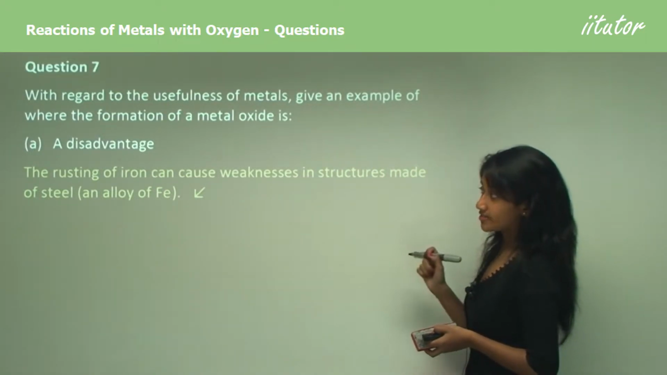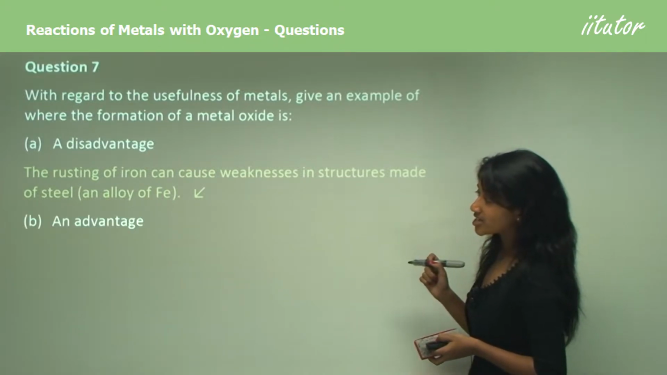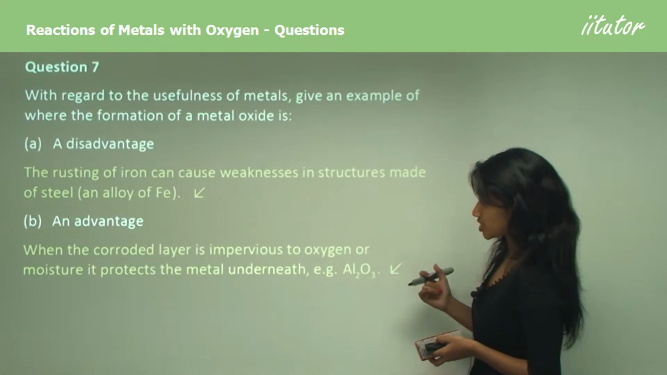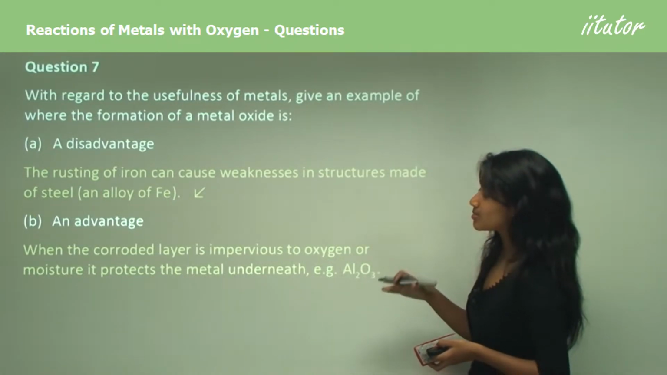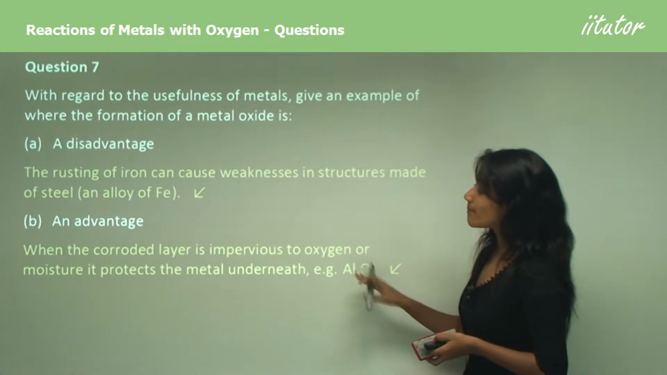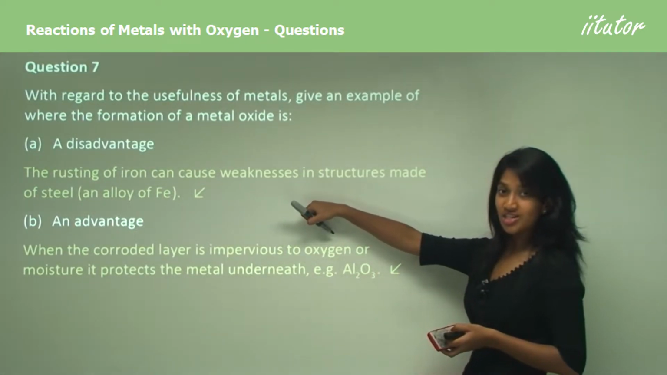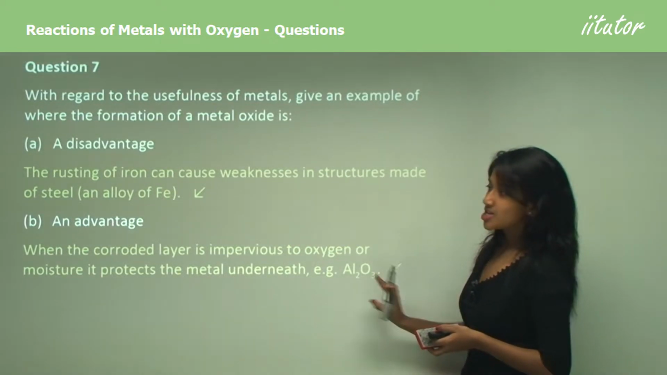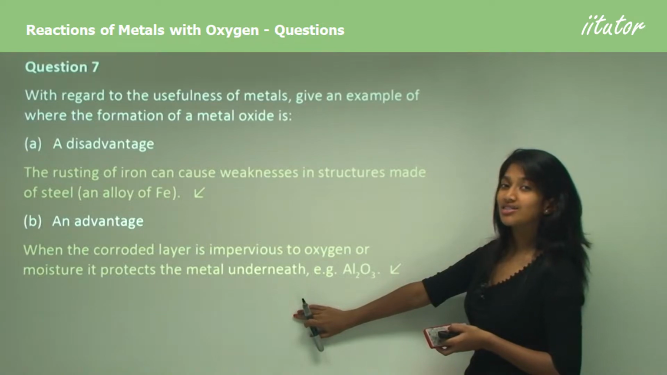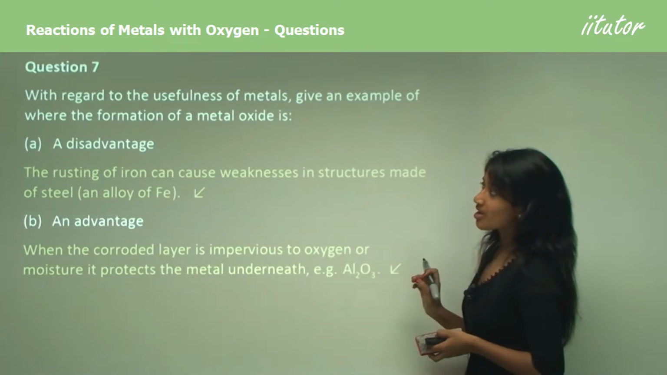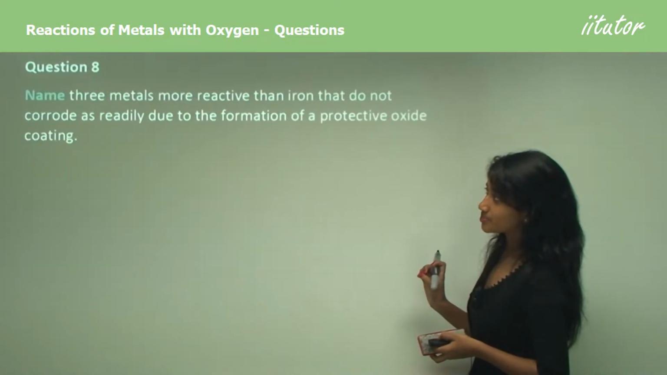So that's a disadvantage. Now as an advantage you would write, when the corroded layer is impervious to oxygen or moisture, it protects the metal underneath. So for example, aluminium oxide, remember the layer is impervious to oxygen. That means it's actually protecting the metal. So this would be categorized as an advantage. And that's how you would define each. Now moving to question 8.